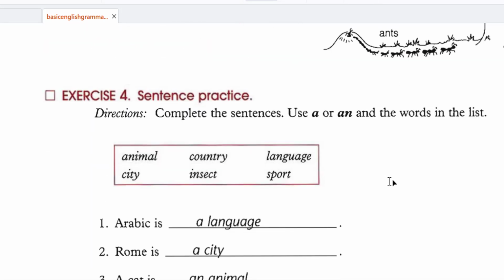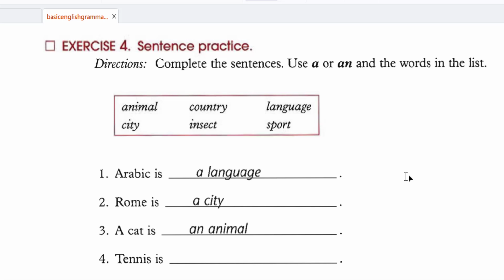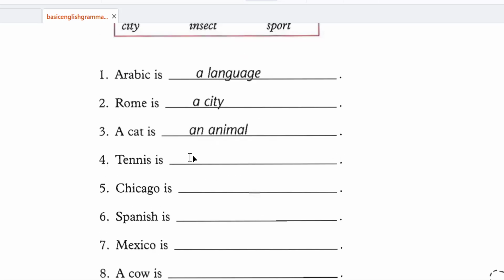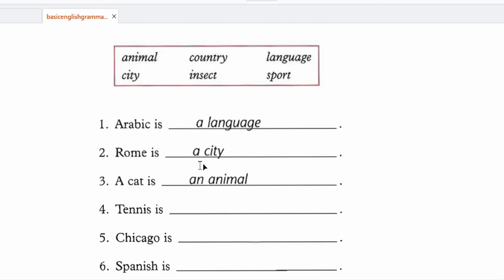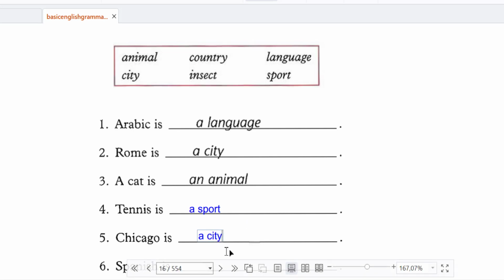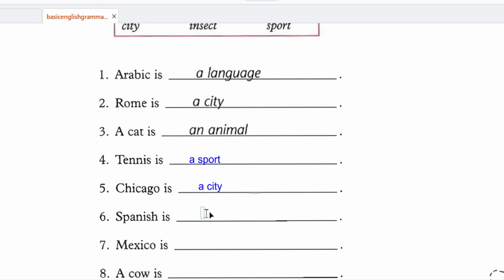Exercise number 4, sentence practice. Complete the sentences, use a or an, and the words in the list. Arabic is a language. Rome is a city. A cat is an animal. Tennis is a sport. Chicago is a city. Spanish is a language.